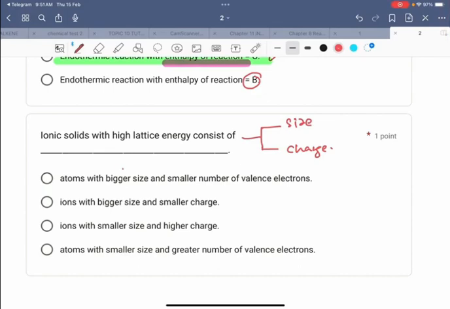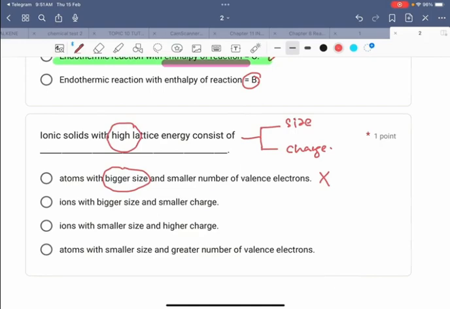Bigger size makes the attraction smaller. So this is incorrect. The lattice energy will become high when the size is smaller and the charge is increased.